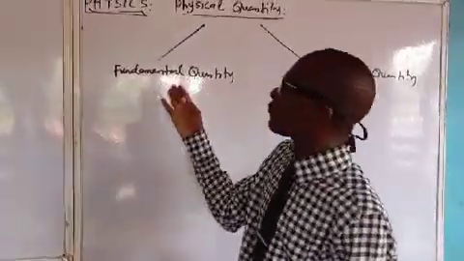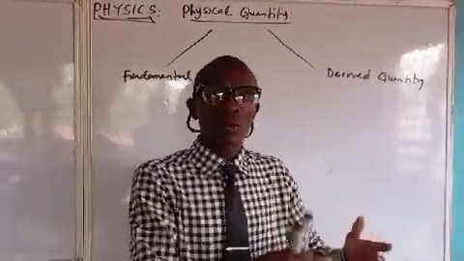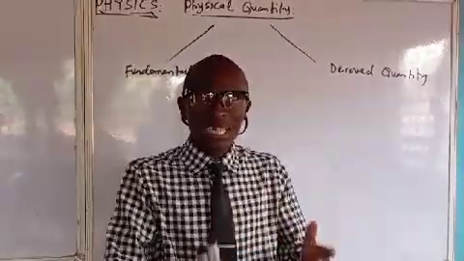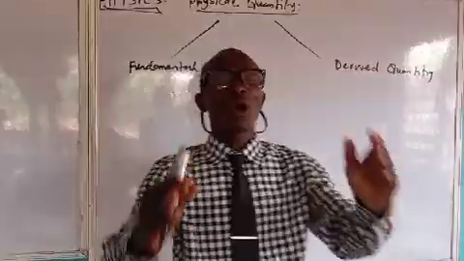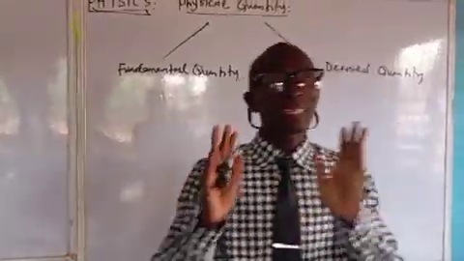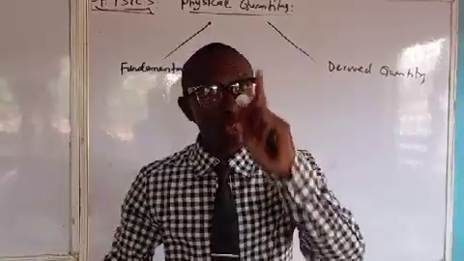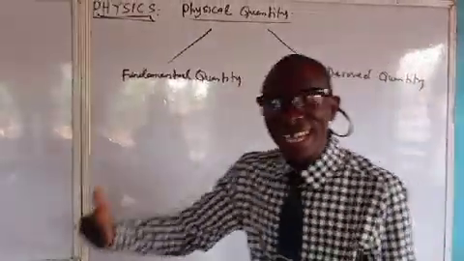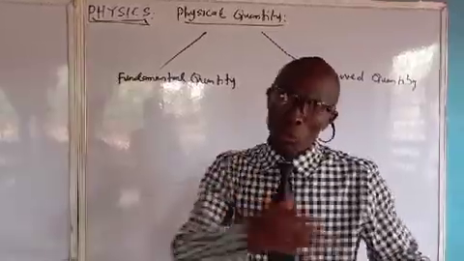So when we are talking about a fundamental quantity, it does not depend on others.